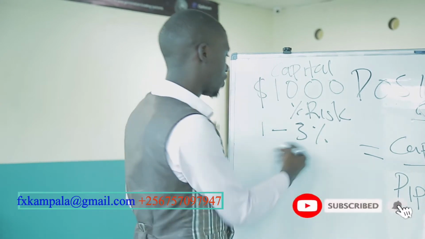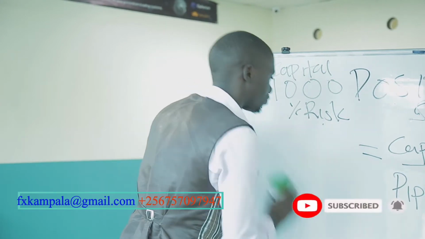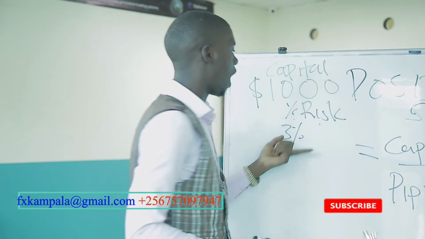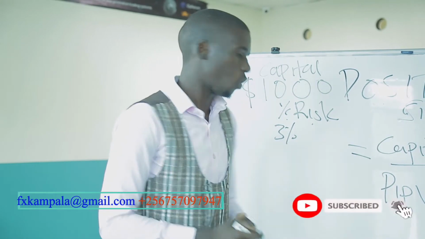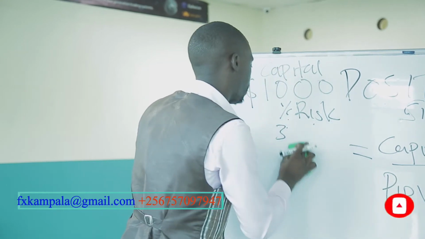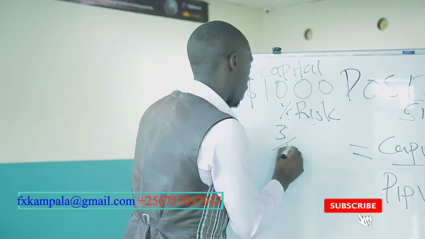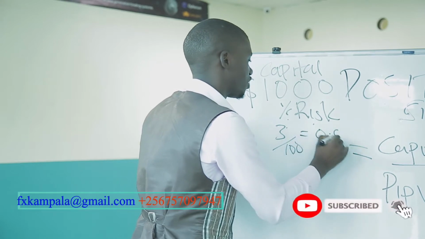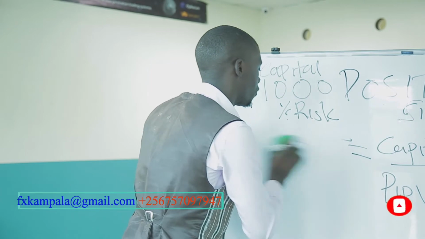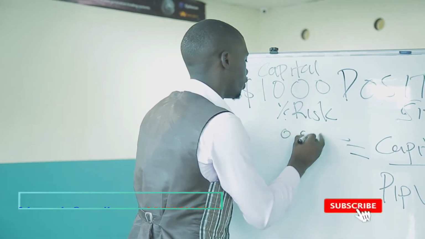So we shall take 3%. 3% will be our risk per trade, which when you get 3 out of 100, you get 0.03.